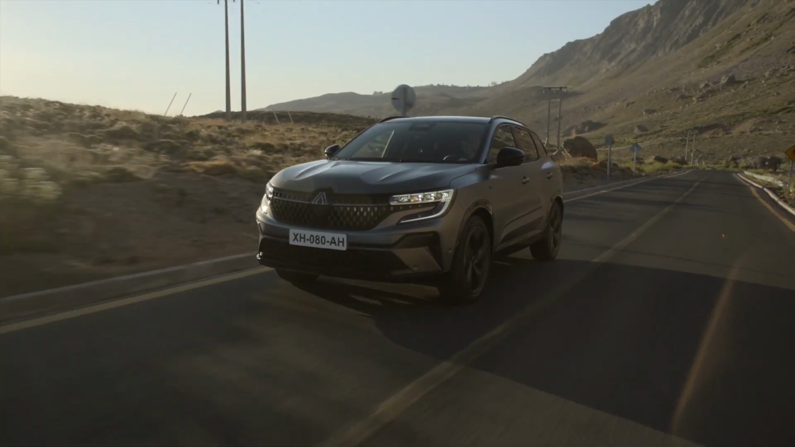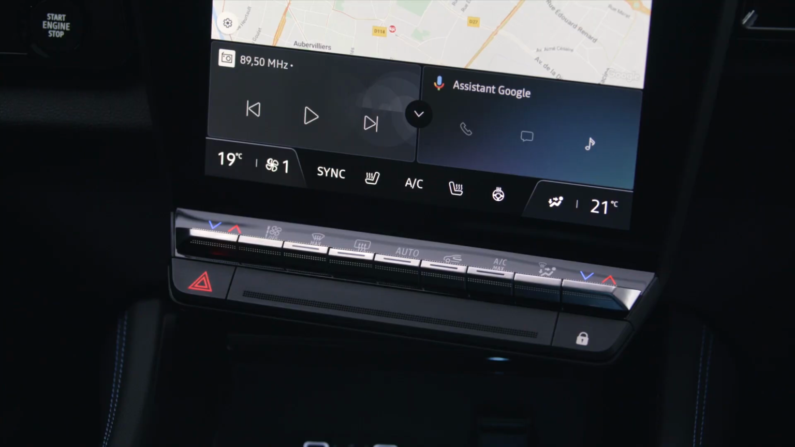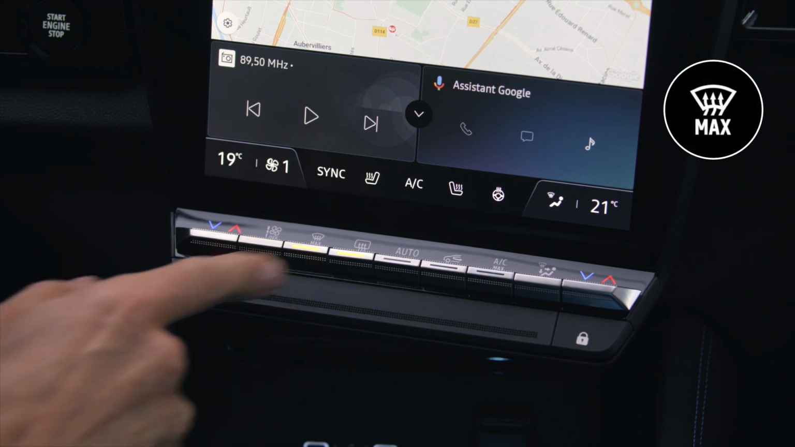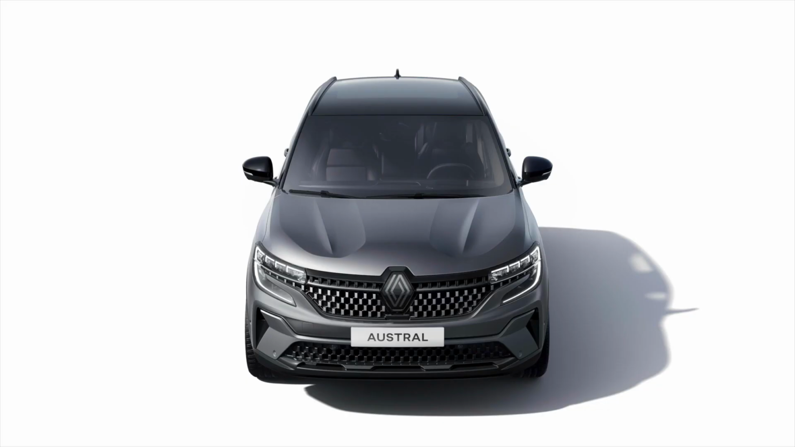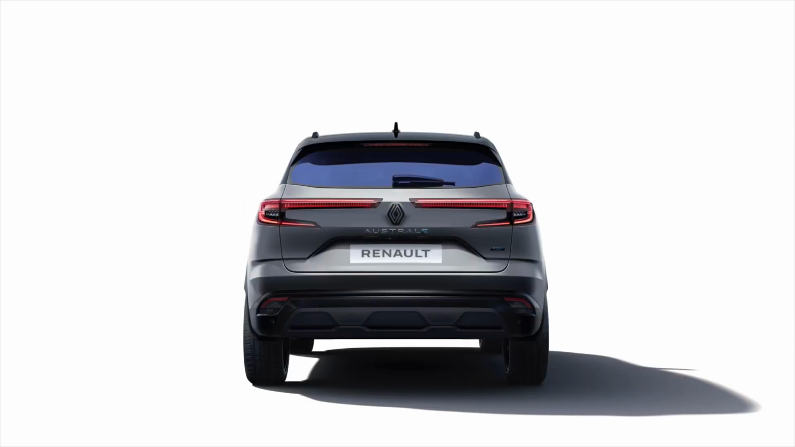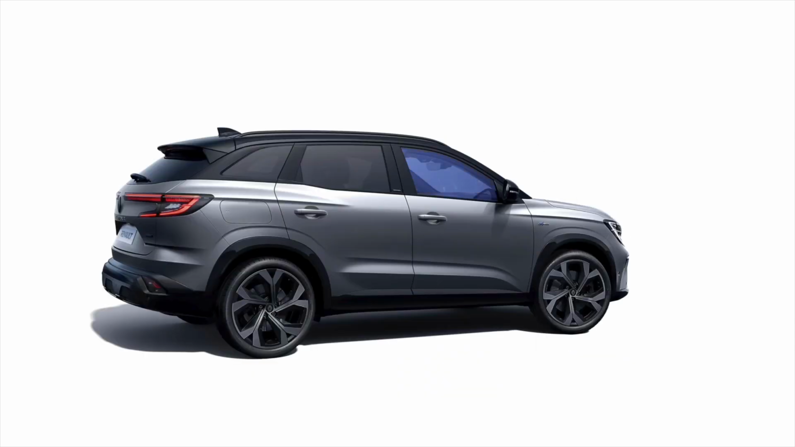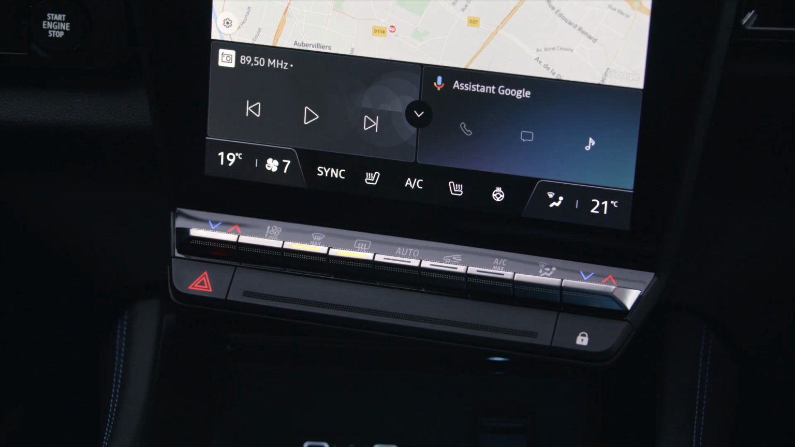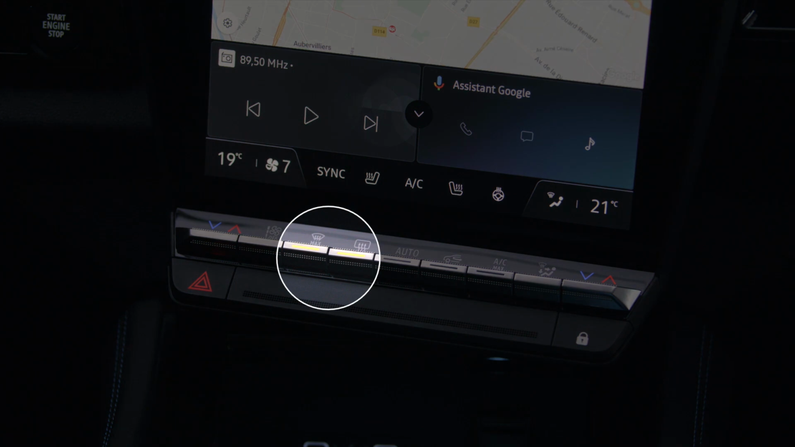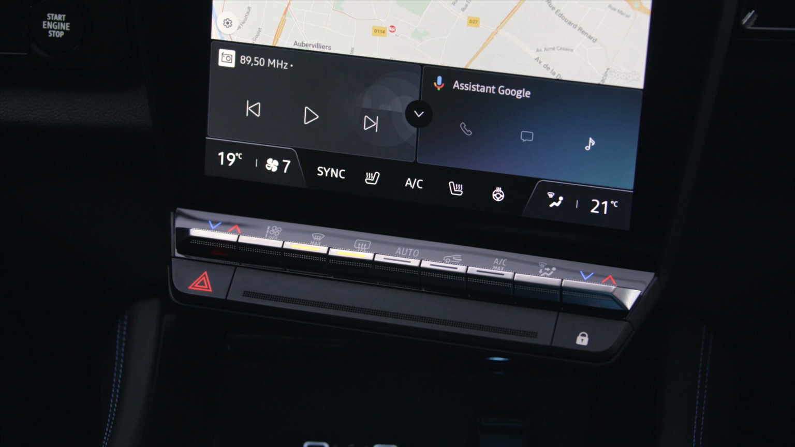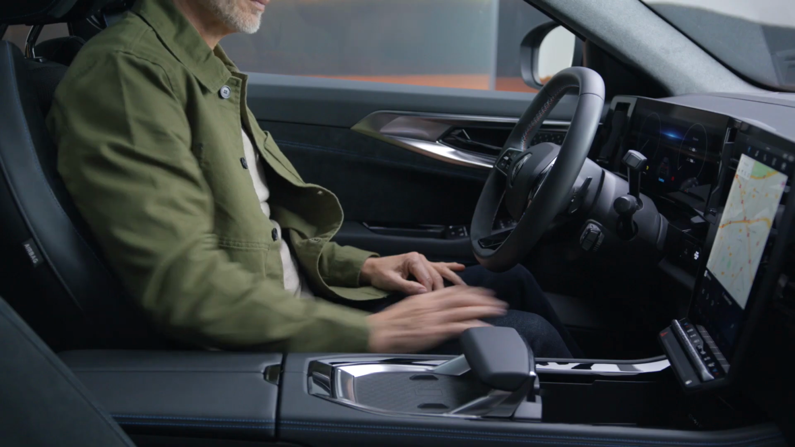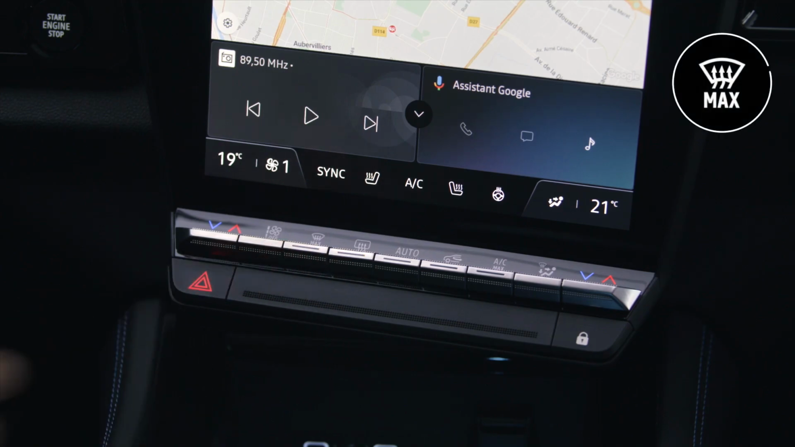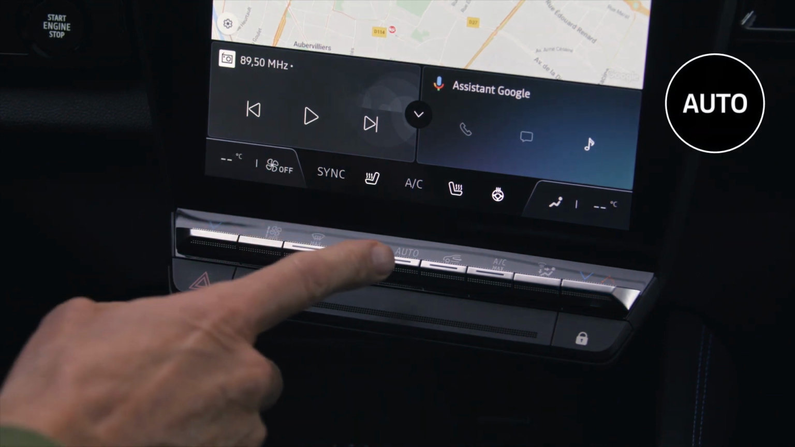If there is condensation or frost on your windows, press this button to activate the Clear View feature. The windscreen, rear screen, front side windows, and door mirrors will quickly demist. The air conditioning and rear screen deicer will automatically switch on. To turn the Clear View feature off, press this button again or press the Auto button.